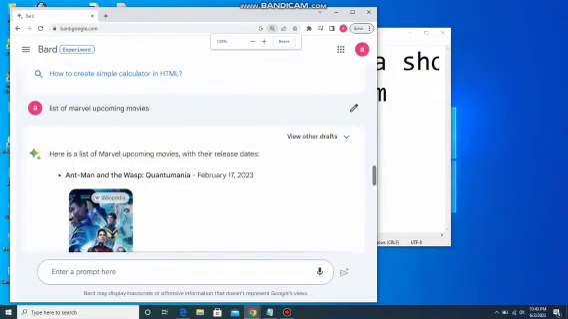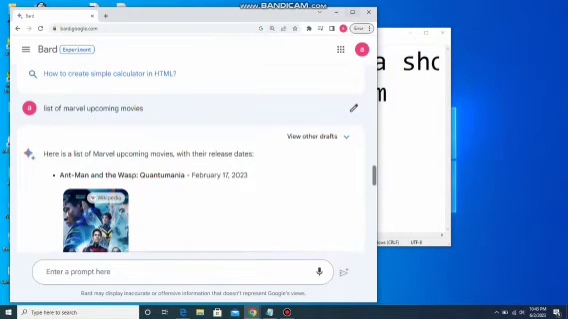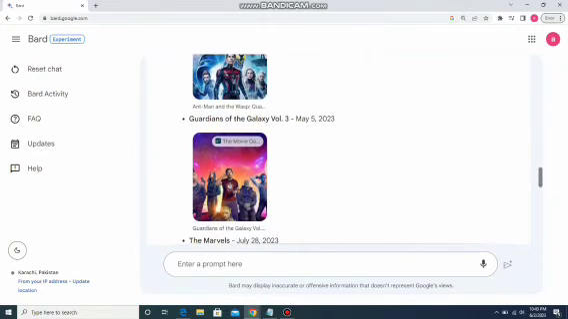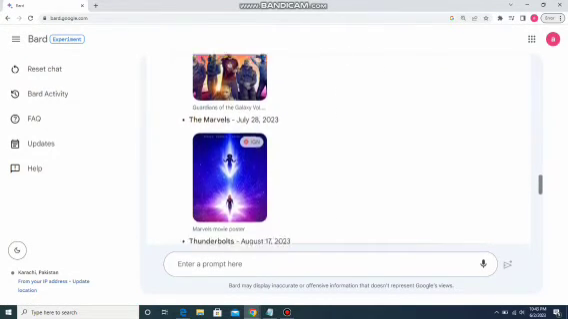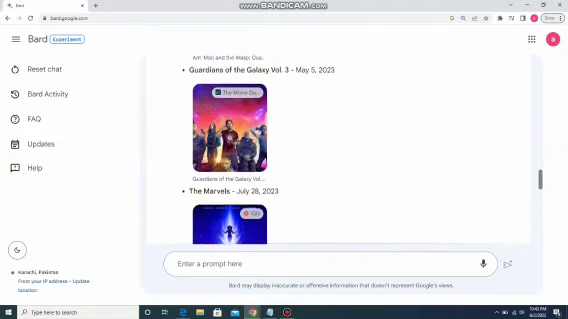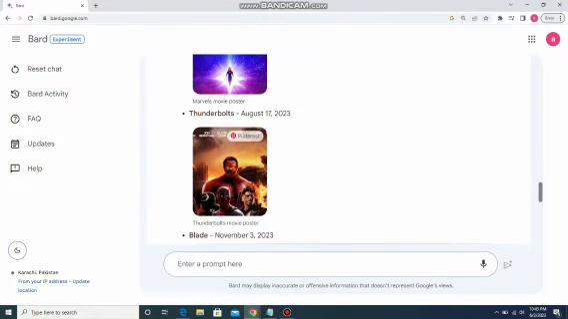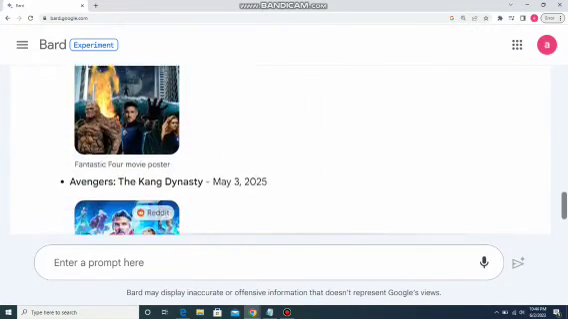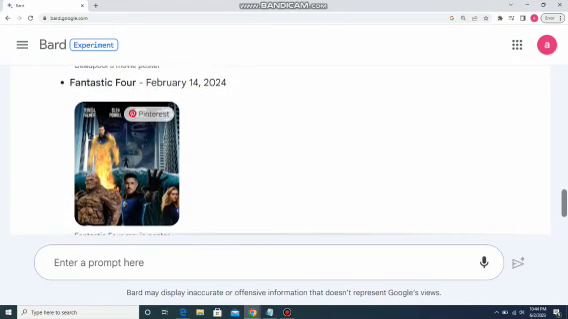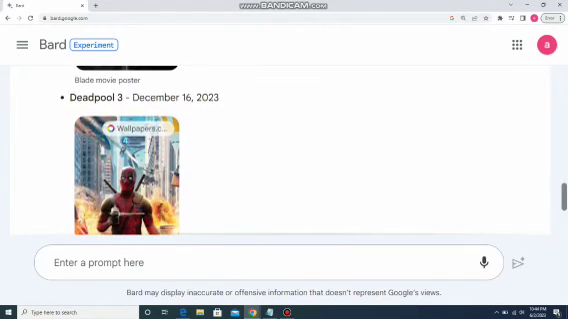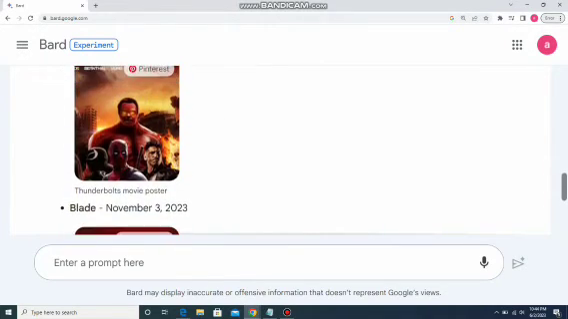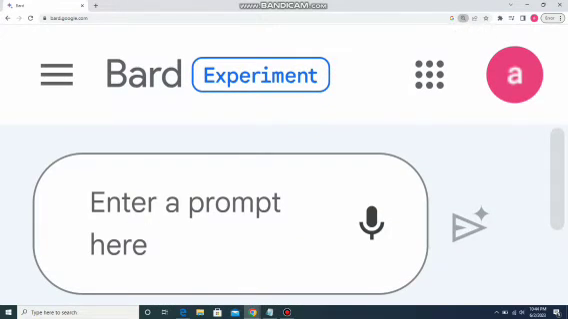So here we can see the first movie on 17th February, Ant-Man and the Wasp: Quantumania, and the second movie is Guardians of the Galaxy, third The Marvels, and Thunderbolts and Blade in 2023, and Avengers: The Kang Dynasty and Deadpool 3, and it shows us pictures with their release dates.